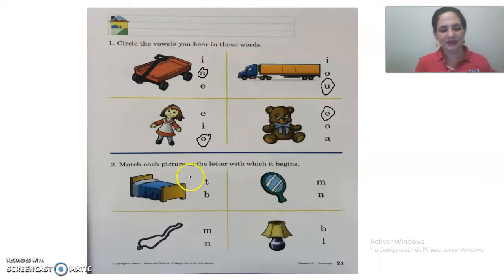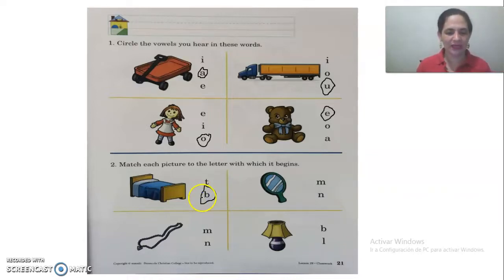Alright. Now we are going to match these pictures with the beginning consonant, with the beginning letter. Listen. Bed. Bed. What consonant, what letter can you hear in bed? The letter T? No. The letter B? Yes. We have to match.